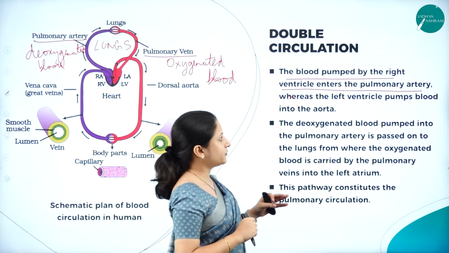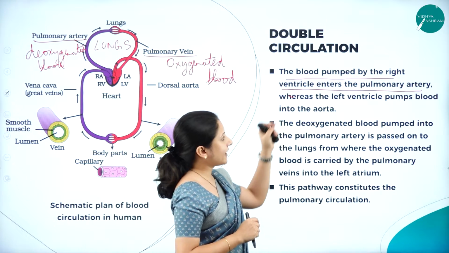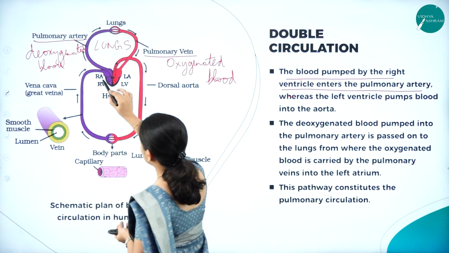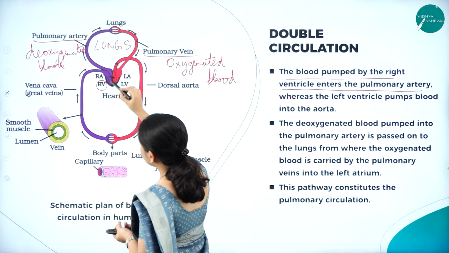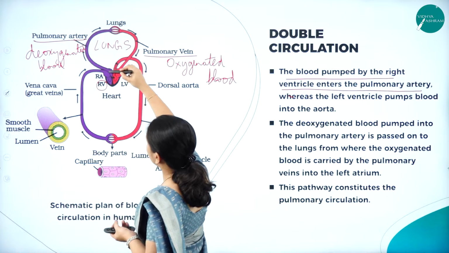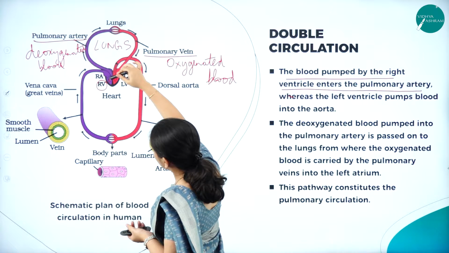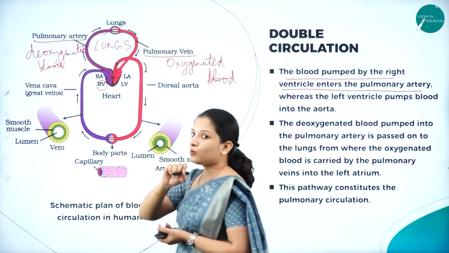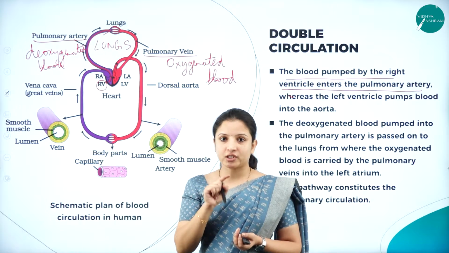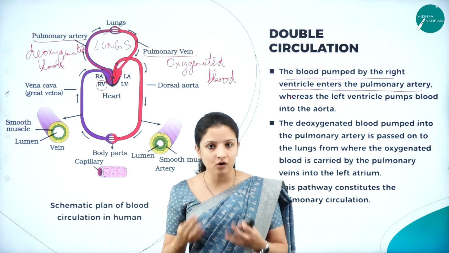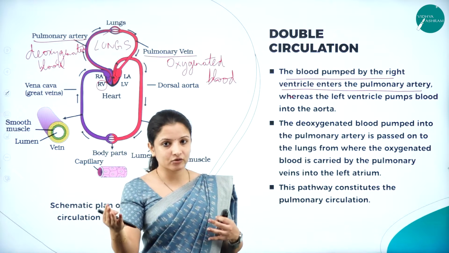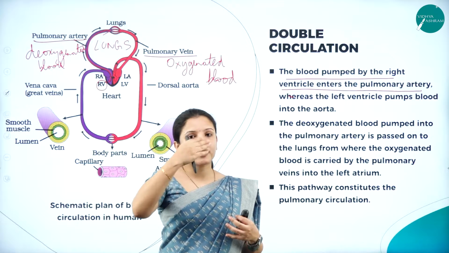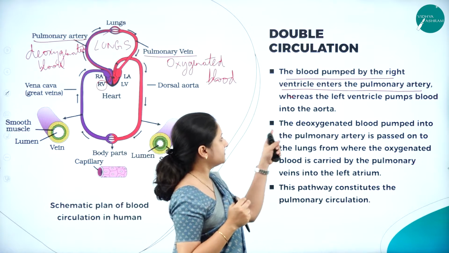Now talking about the flow of blood. The blood pumped by the right ventricle enters the pulmonary artery. Can you see here? The right ventricle pumps the blood that enters into the pulmonary artery. Now what type of blood is it? It is deoxygenated blood. It is the blood that does not have oxygen. So that is why it is given back to the lungs, so that the carbon dioxide can be given out and then fresh air can be taken in. So that is how it is done.